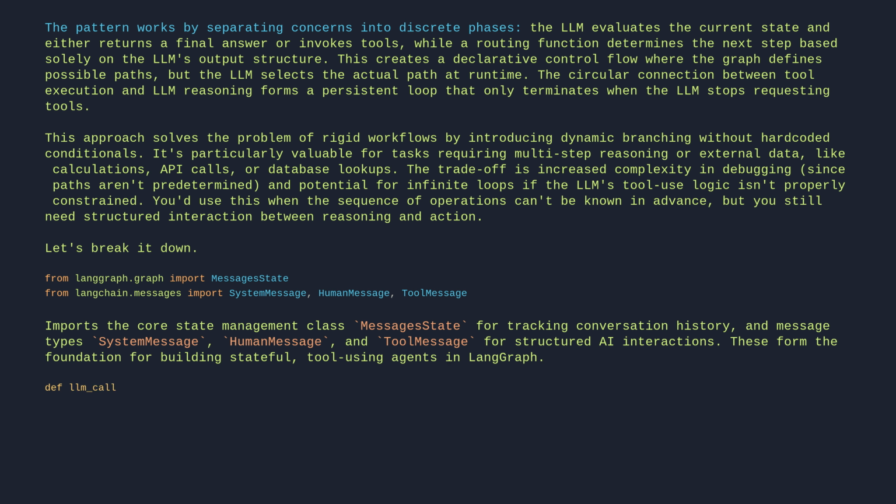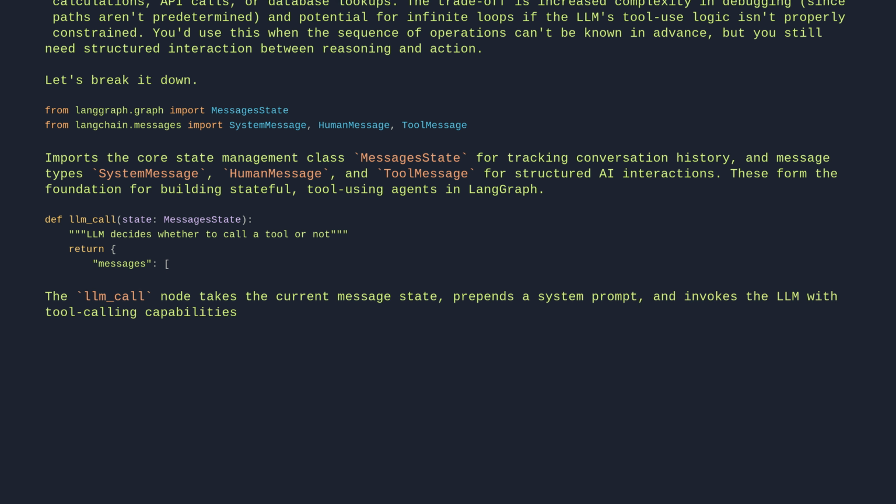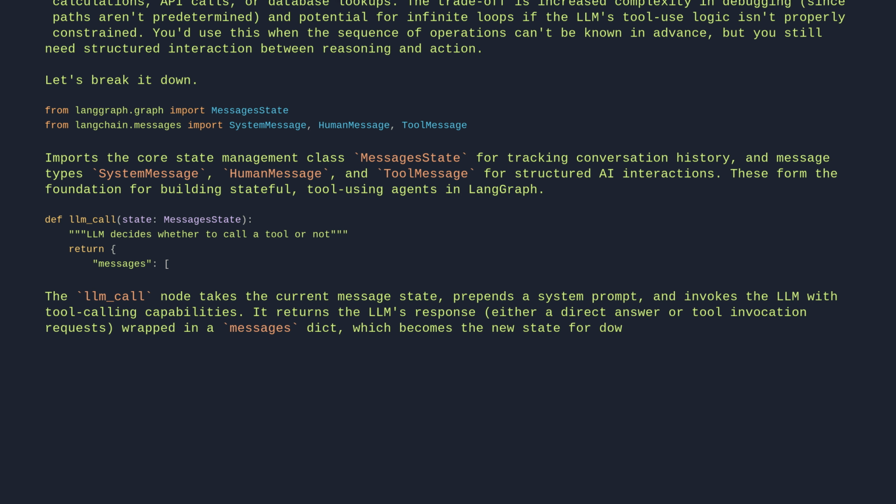def llm_call(state: MessagesState): LLM decides whether to call a tool or not. Return messages. The LLM call node takes the current message state, prepends a system prompt, and invokes the LLM with tool calling capabilities. It returns the LLM's response, either a direct answer or tool invocation requests, wrapped in a messages dict, which becomes the new state for downstream processing.